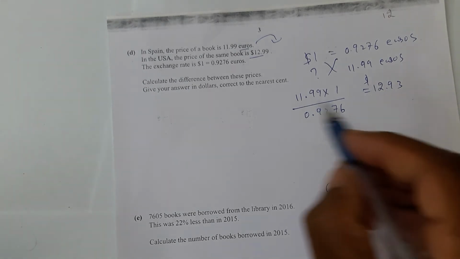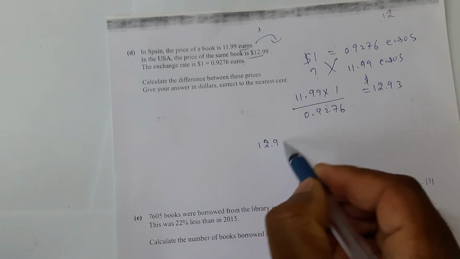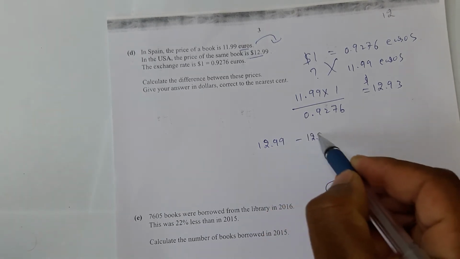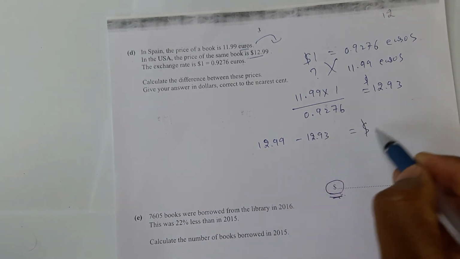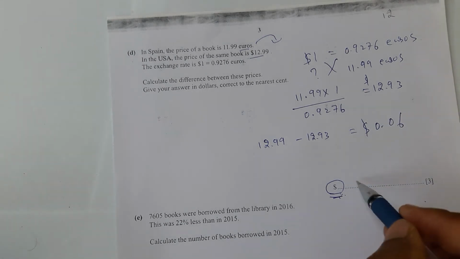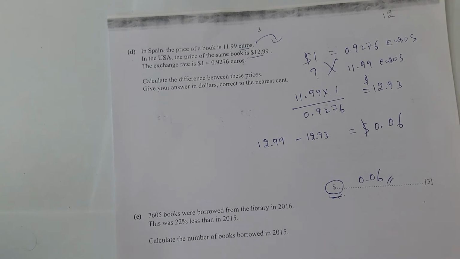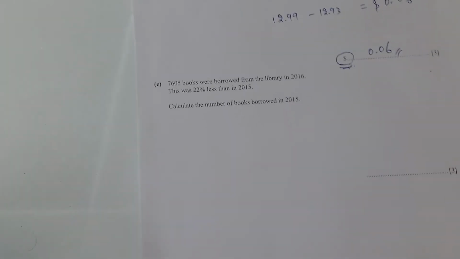You will get the result to be $12.93. So now what is the difference here? It's $12.99 minus $12.93 equal to $0.06. So that is the answer. Is it clear? Now next one.